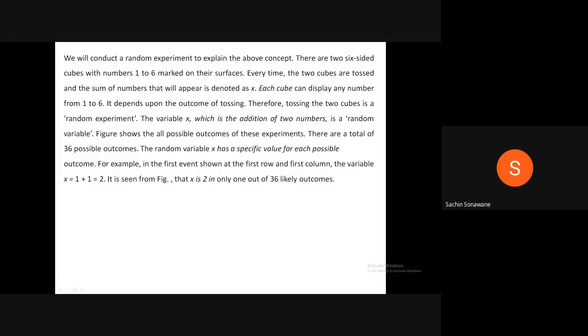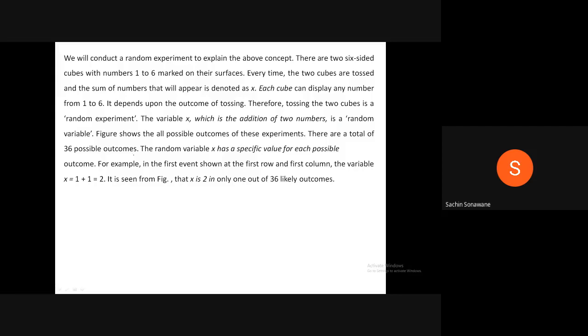We will conduct a random experiment to explain the above concept. There are two six-sided cubes with numbers 1 to 6 marked on their faces. Every time the two cubes are tossed, and the sum of numbers that will appear is denoted as x. Each cube can display any number from 1 to 6. It depends upon the outcome of tossing. Therefore, tossing the two cubes is a random experiment. The variable x, which is the addition of two numbers, is a random variable.